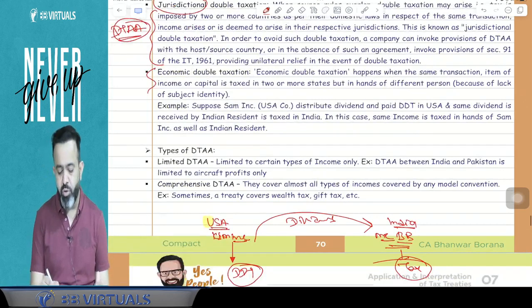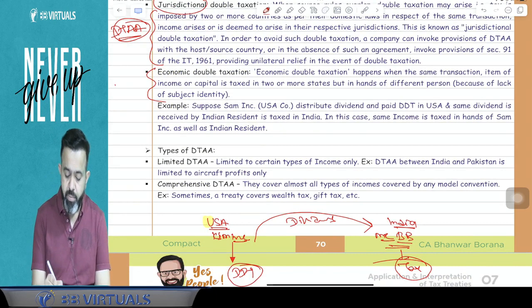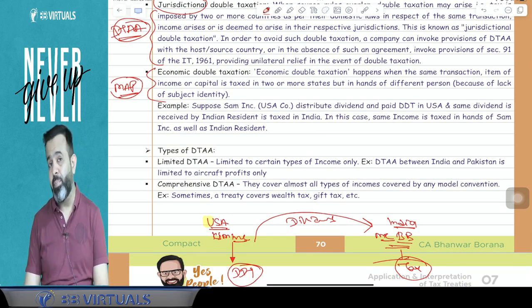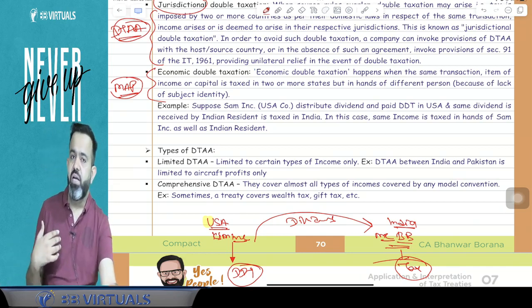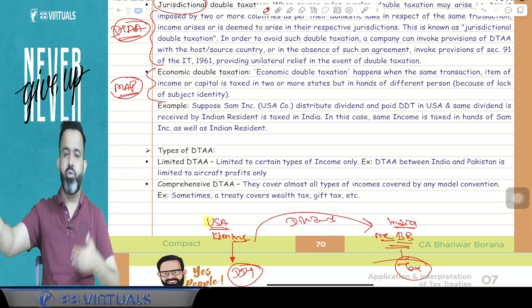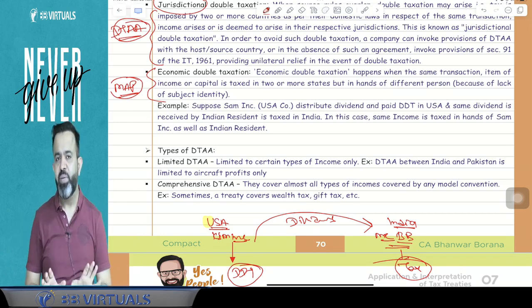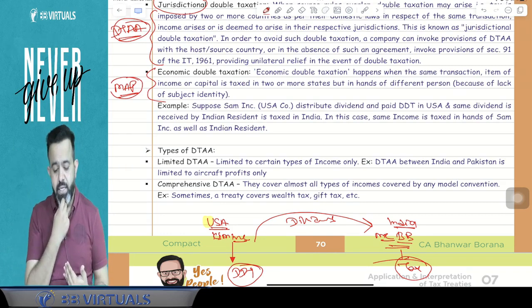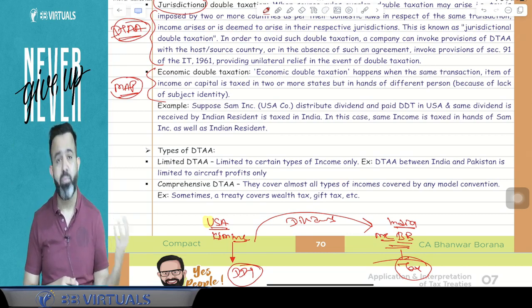But guys, what about the economic double taxation? For economic double taxation, there is no specific provision. So economic double taxation may be removed through the MAP. MAP means mutual agreement procedure. Mutual agreement procedure means whenever there is double taxation, one country's competent authority can sit together with the other country's competent authority, and they will make an arrangement, and through that arrangement they may remove the economic double taxation. So if anyone asks how to remove jurisdictional double taxation, that is through the DTAA. But economic double taxation through the MAP, mutual agreement procedure.